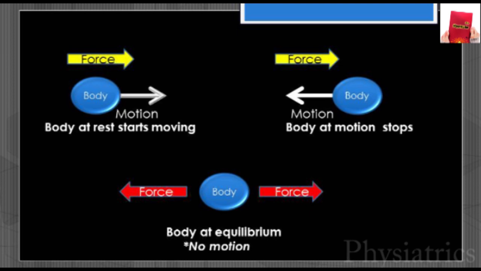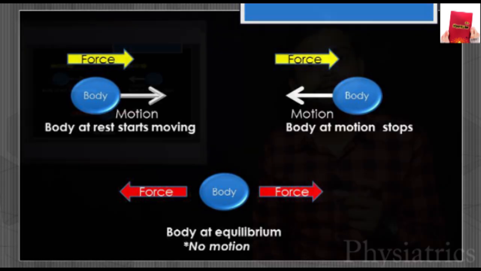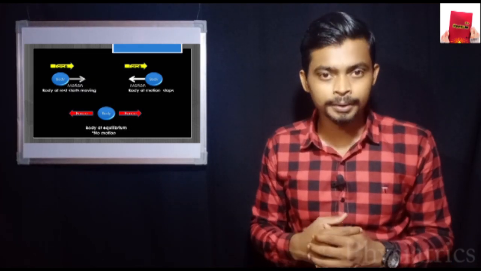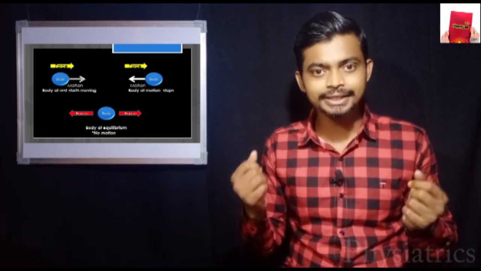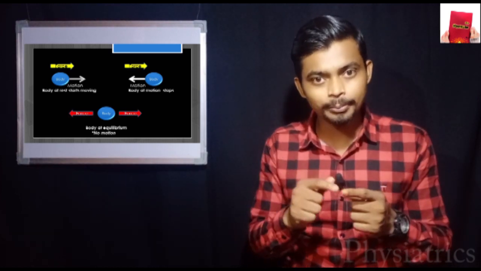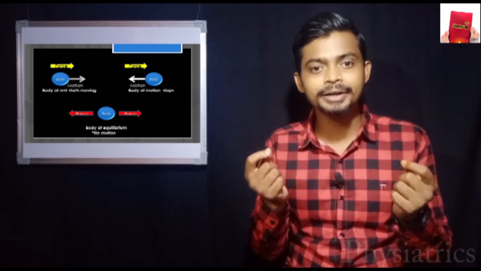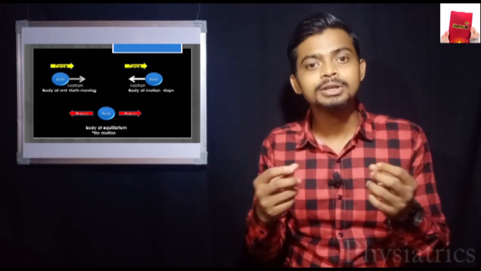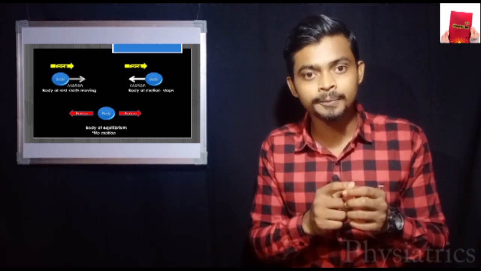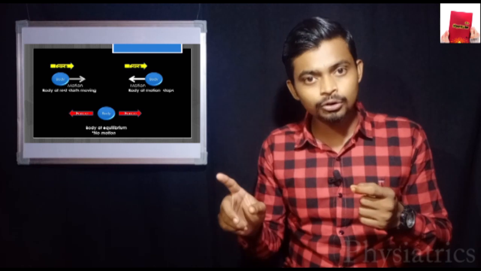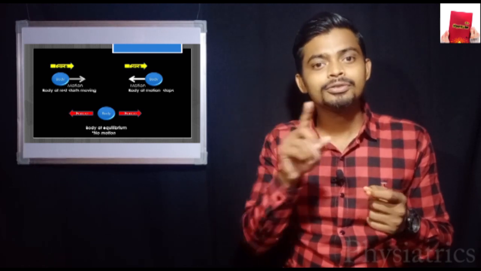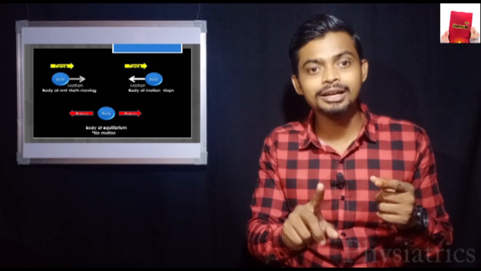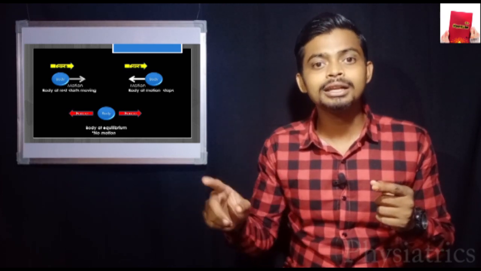The third picture shows the body is in equilibrium. That means forces are acting on the body, but the body is at rest. How is this possible? Yes, it can be, because when two oppositely directed forces are acting on a body, then equilibrium is maintained, which has one criterion, that the amount of force working in the opposite direction is equal. When the force on one side increases over the force on the other side, then the body starts moving in the direction where the force is more.